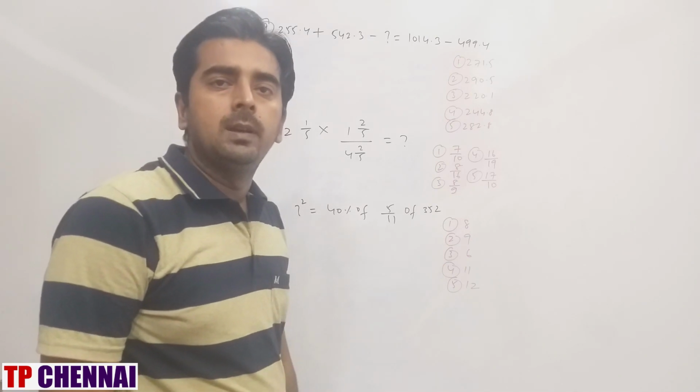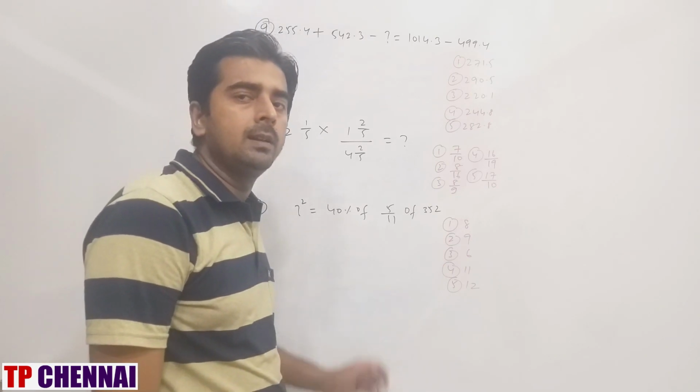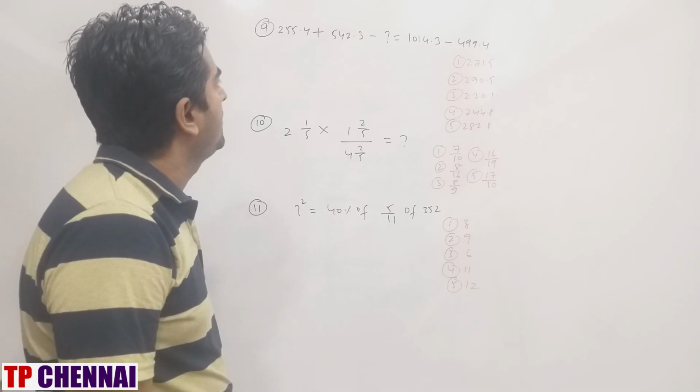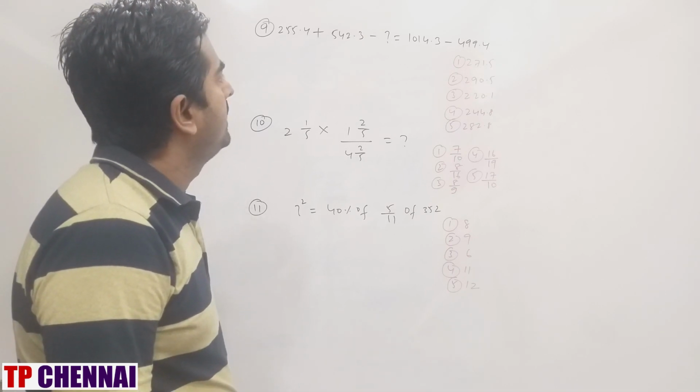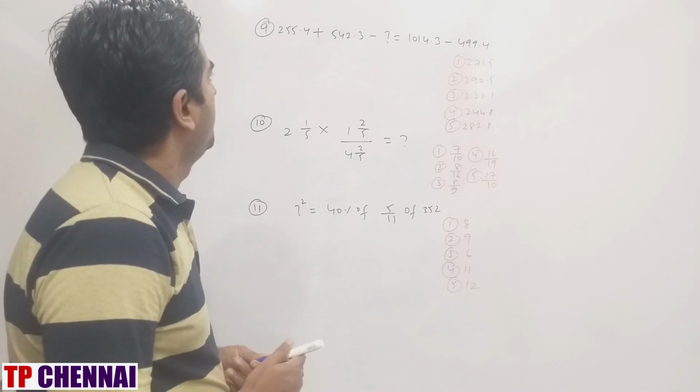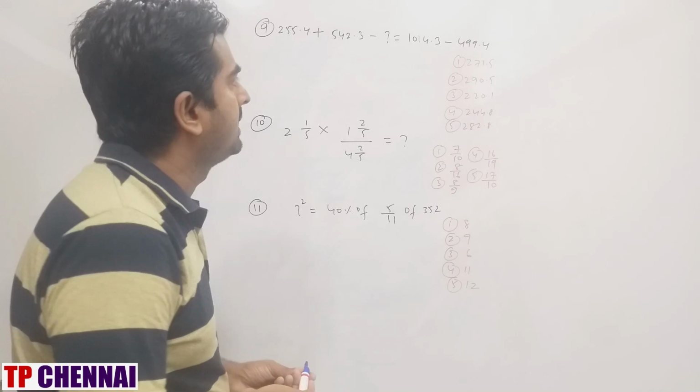So I hope you are clear with the previous simplification question. Now we will see the remaining 3 simplification questions. 255.4 plus 542.3 minus question mark is equal to 1014.3 minus 499.4. Right? So we can solve, or else we can go with the option method here.